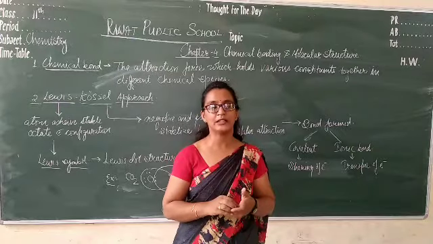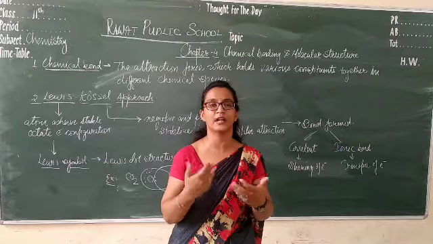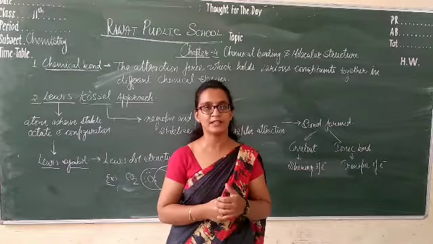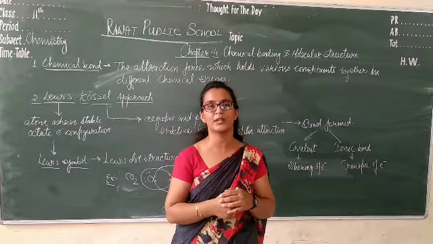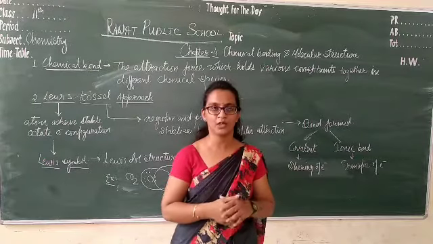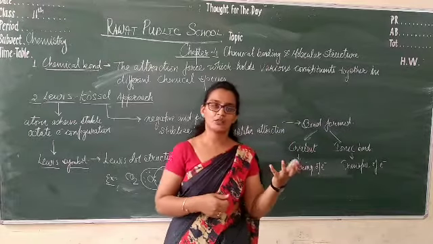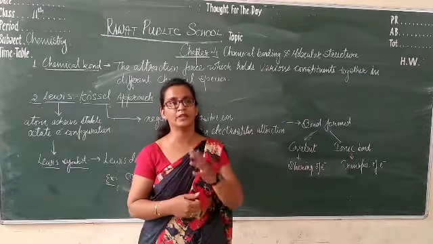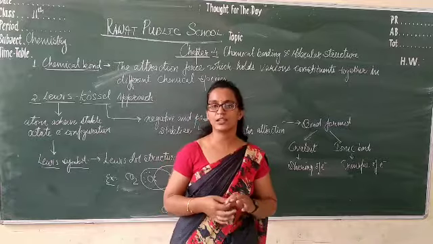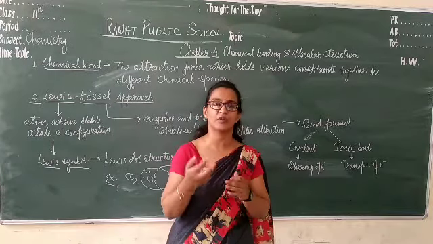Then we will learn how they exist in different kinds of geometry via different theories like valence bond theory, VSEPR theory, and molecular orbital theory. Different theories are there to explain the molecular structure of the elements. In today's session, we will learn only about the chemical bonds, how the chemical bonds are formed.